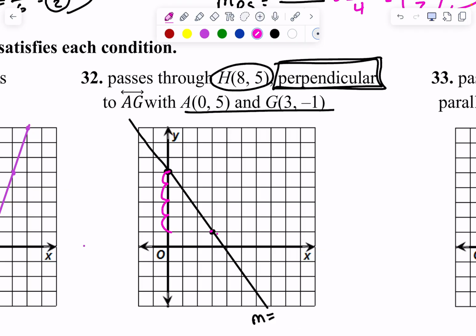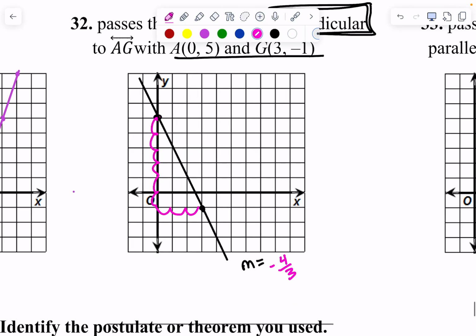I have it graphed. From this point to this point, I'm going down 1, 2, 3, 4. No, that is not right. The points are 0, 5 and 3, negative 1. That's why I'm getting a different answer than I did this morning. So now we're going down 1, 2, 3, 4, 5, 6 and over 3. Down 6 over 3 means this line has a slope of negative 2.